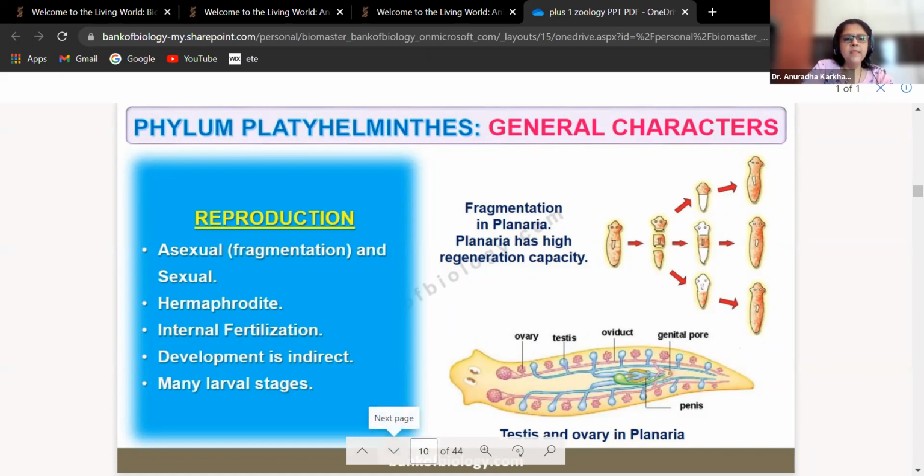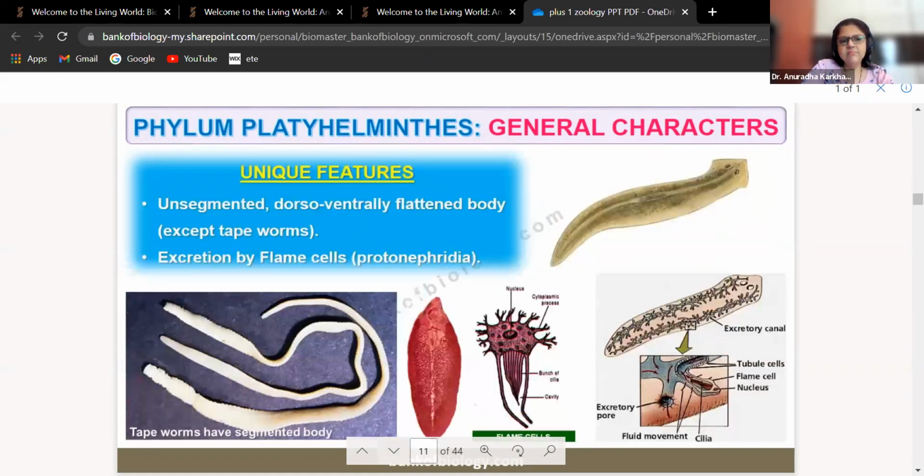Okay. Unique features: unsegmented dorsoventrally flattened body except tapeworm. Excretion by flame cells, which are also called as protonephridia. Please remember, this is a very common question that has been asked several times. Flame cells are found in. Flame cells carry out dash function.